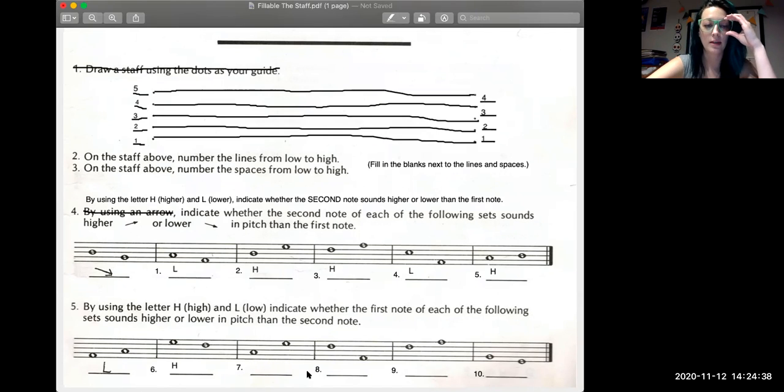Then if we move on to number 7, we'll see that the first note is on space number 2, and the second note is on space number 4. That means the first note is going to sound lower than the second note. So we're going to put an L for number 7.